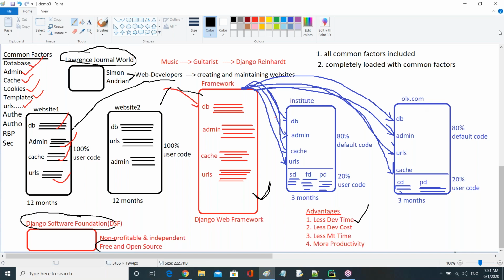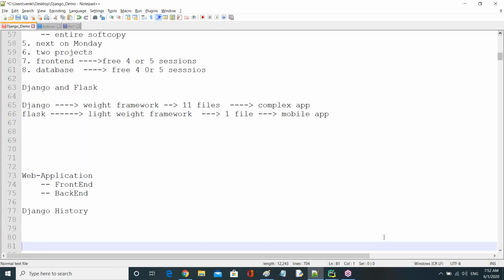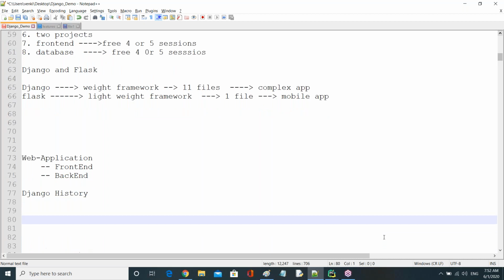Okay, fine. Now we have seen the Django history and Django advantages. But now let's go to today's session. All of you observe now, guys. This is what we discussed very clearly yesterday. Now I repeat it again for the new people who came today, just a recap of yesterday's class. All of you observe now.